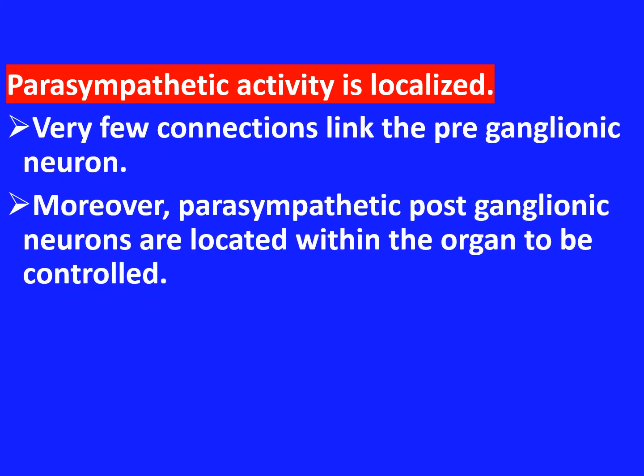Now the parasympathetic activity is localized. Why? In the parasympathetic nervous system, there are very few connections that link the preganglionic neurons. Moreover, the parasympathetic postganglionic neurons are located within the organ to be controlled, and therefore the parasympathetic effect is localized and the target is usually only a single organ or system.